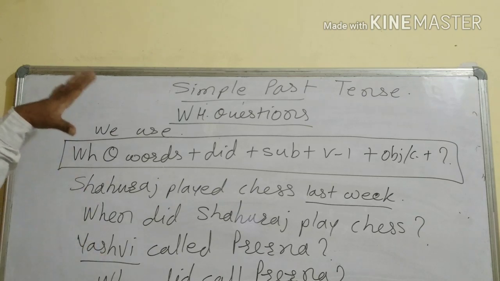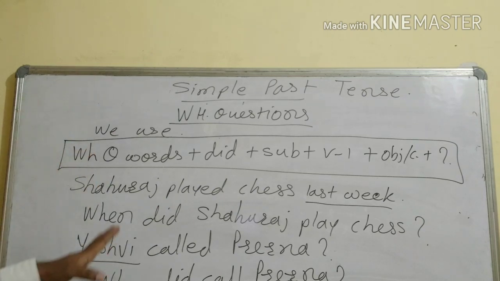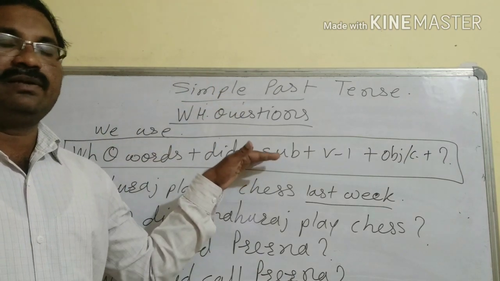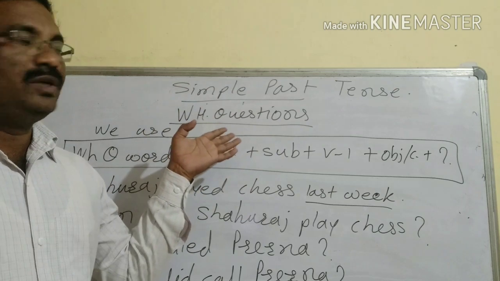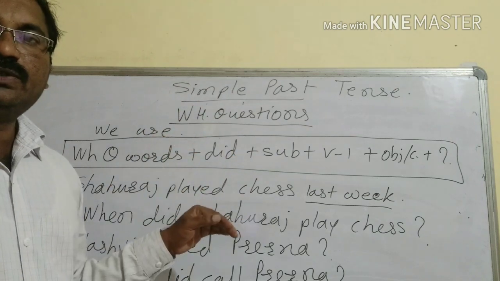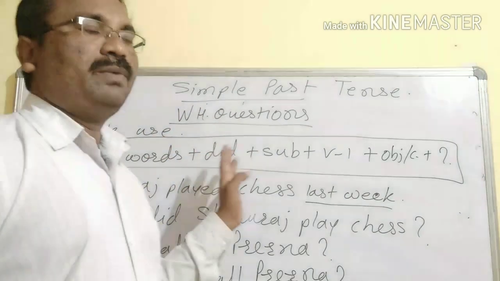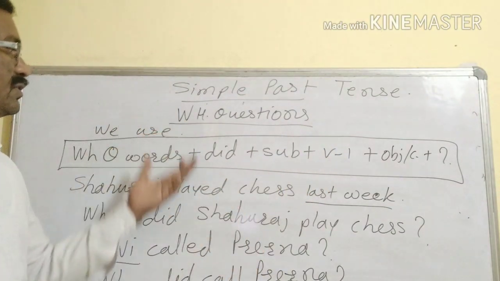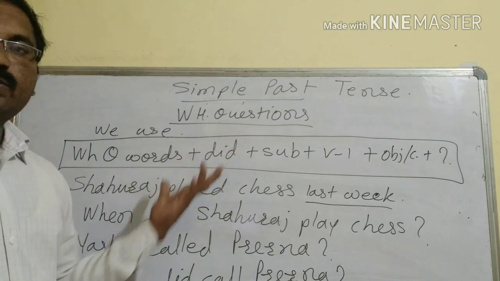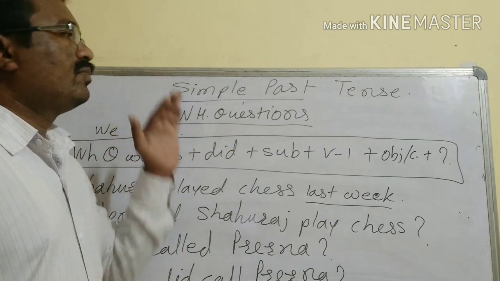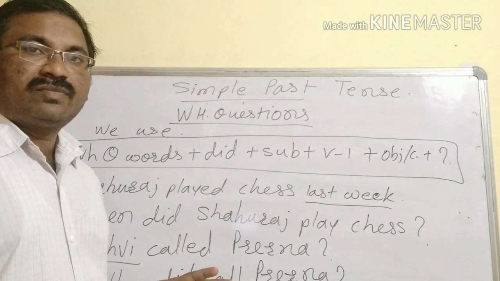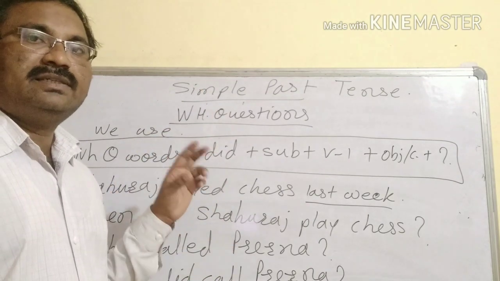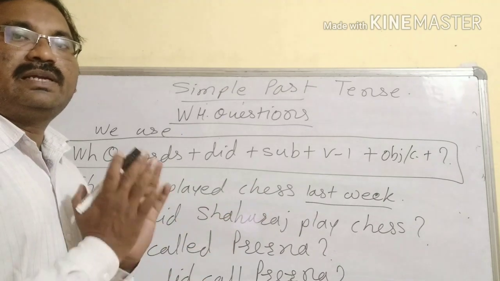I hope now simple past is very clear to you. All formats here we have taken. First of all the positive statement, where we use V2. Then afterwards the negative, where we use did not plus V1. Along with that, yes-no type questions also we have studied, and WH questions also we have seen in simple past tense. Definitely, I know that all doubts regarding simple past might have been cleared.